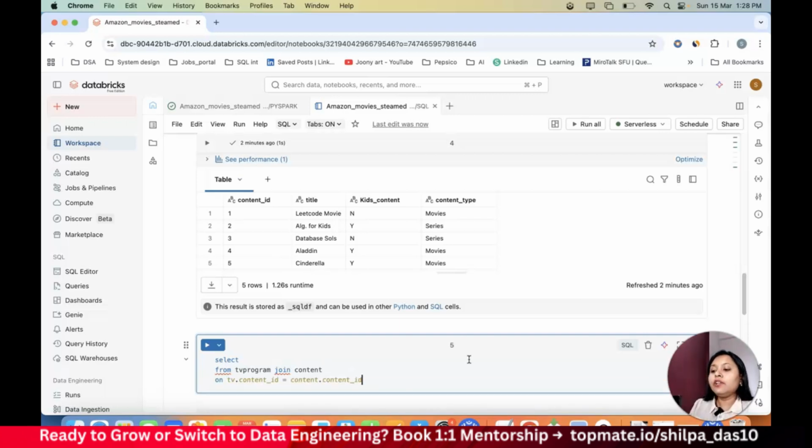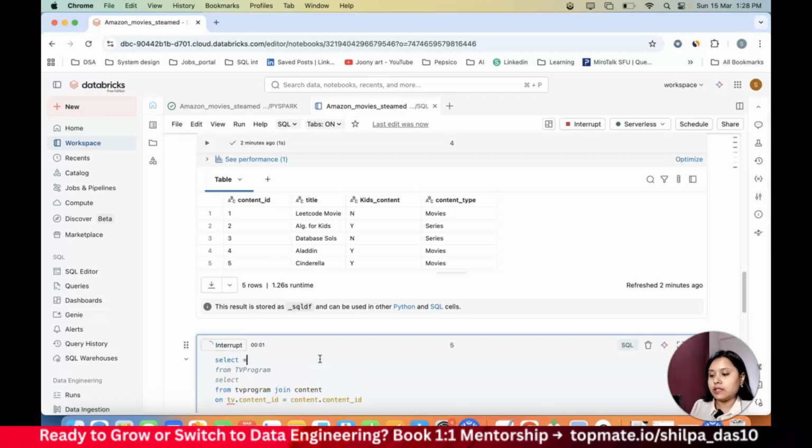On tv.content_id is equal to content.content_id, because content id is the key which is common in both the tables, right? So one is the primary key maybe and another is the foreign key. So I'm combining these two using the content id. Once I combine it using the content id, I can just do a star to show you what exactly the result is.